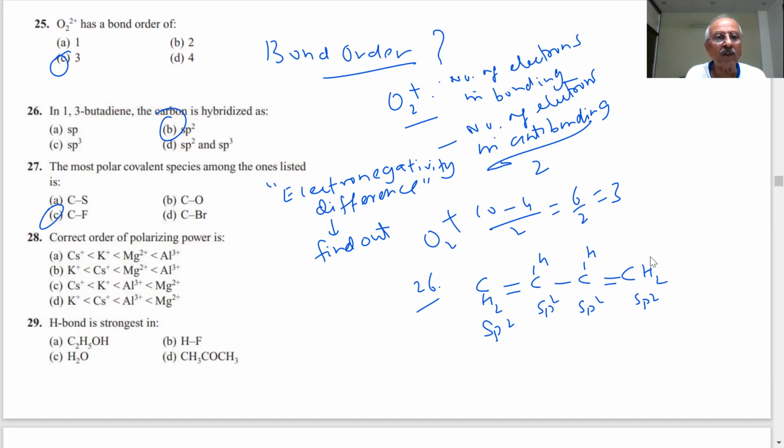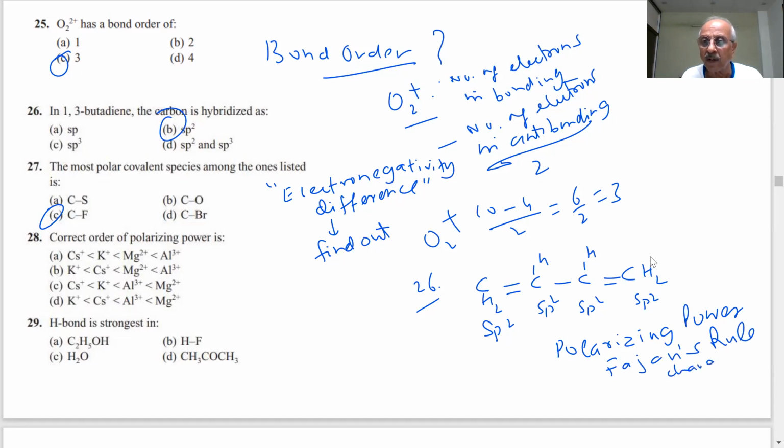Next question. Correct order of polarizing power. Did we do this question earlier or is it different? It is different because it has different groups, elements. Polarizing power questions are coming now. What rule are we using? Fajan's rule. Polarizing power. Fajan's rule is important. What do we determine? Charge by radius ratio.